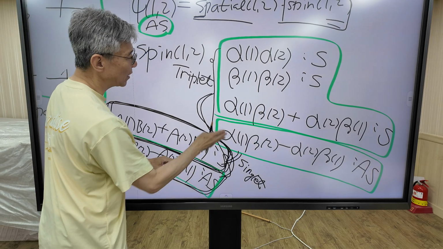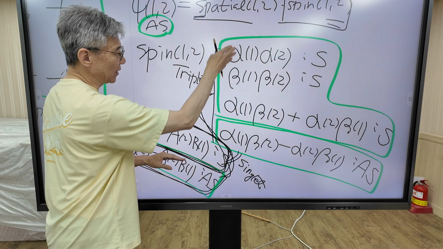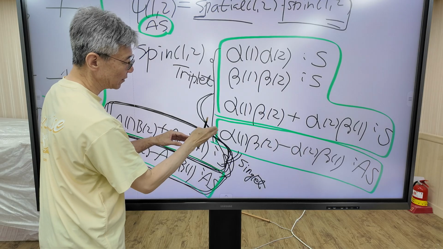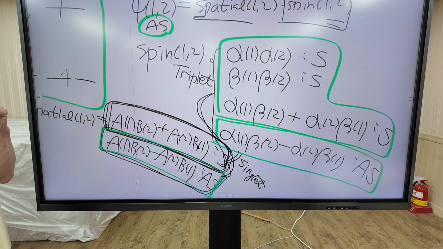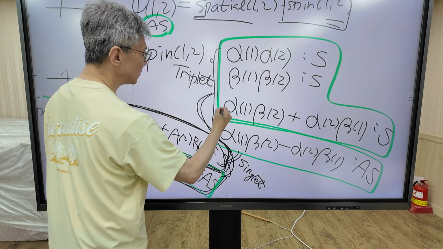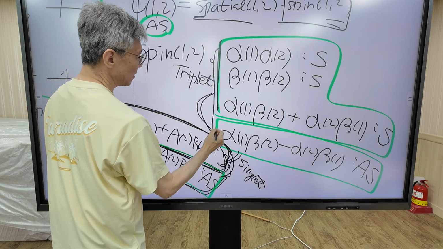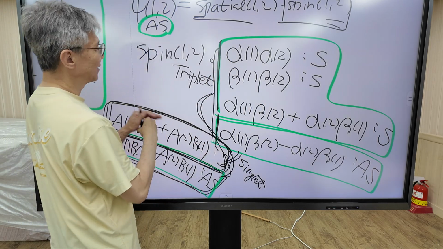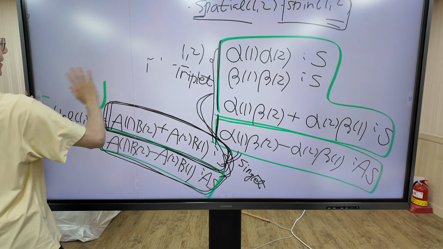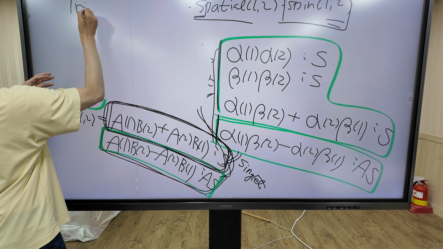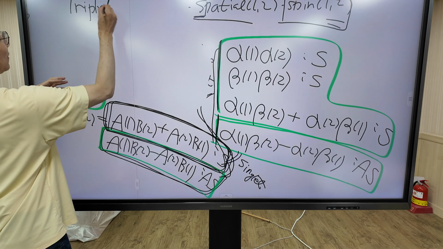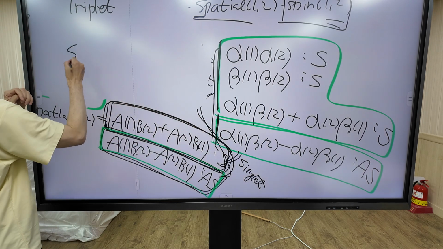This one is combined with the 3 triplet states. This one is combined with the singlet state. So please keep in mind that this is the triplet state, this is the singlet state. You must remember that.